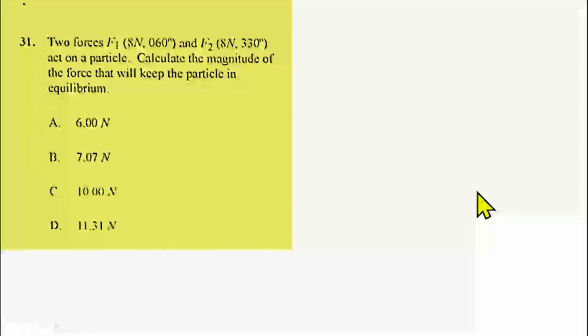Question number 31 is from the forces. We are told that the two forces, F1 is 8 Newton at a direction of 60 degrees, and F2 is 8 Newton at 330 degrees, acting on a particle. Calculate the magnitude of force that will keep the particle in equilibrium.